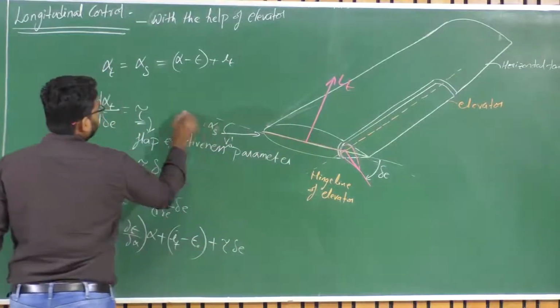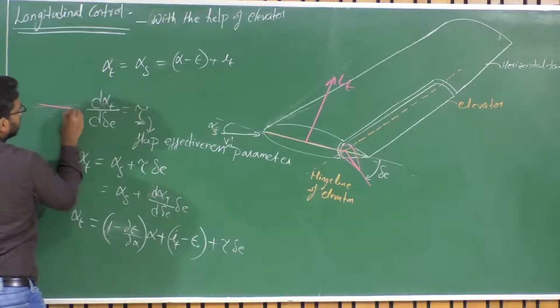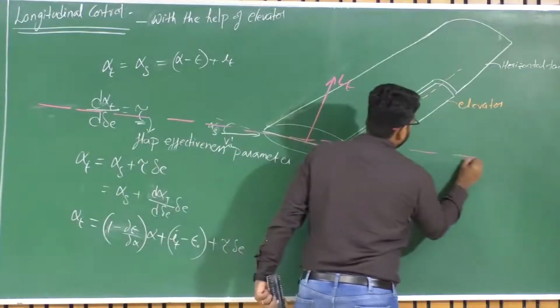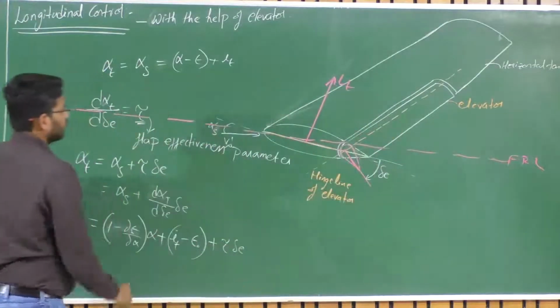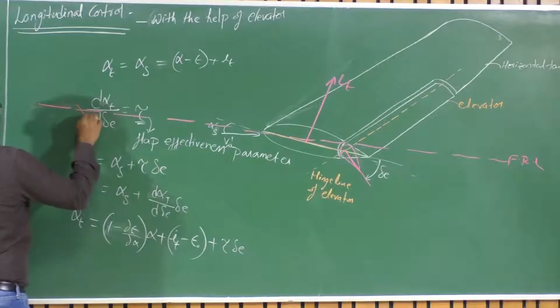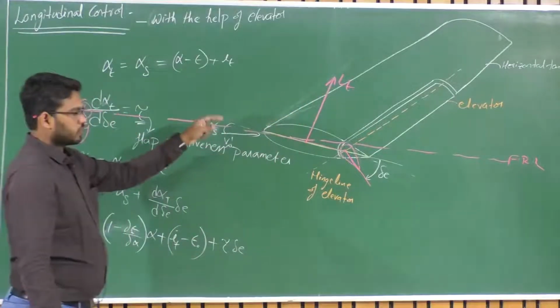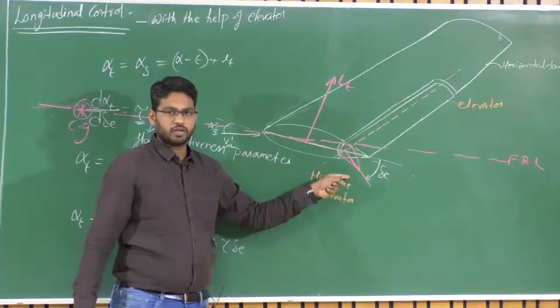So if I extend this, and consider this as my fuselage reference line, FRL, and say the CG of the aircraft is somewhere here. This is my CG. Now what is effectively happening is a change in the pressure distribution because of the change in control surface deflection.